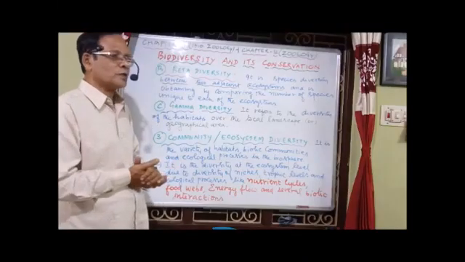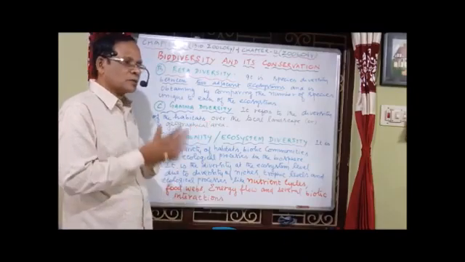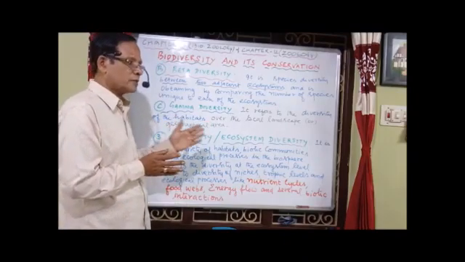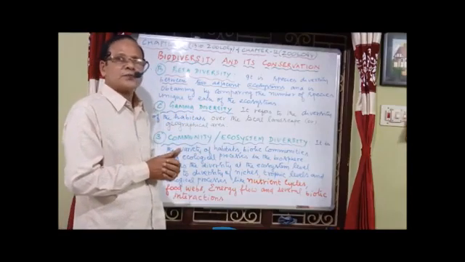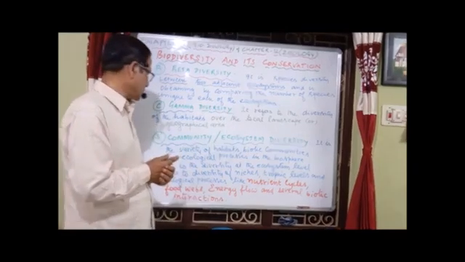Now we have to go for the third one, community or ecosystem diversity. So there are three levels of biodiversity. One, genetic diversity. Number two, species diversity, in which we have alpha, beta and gamma diversity.